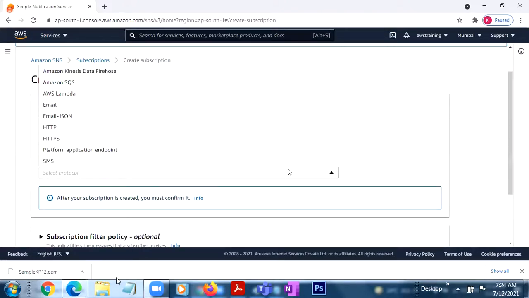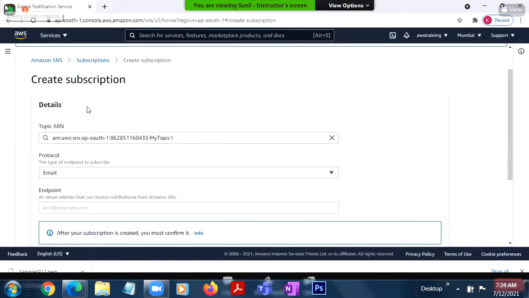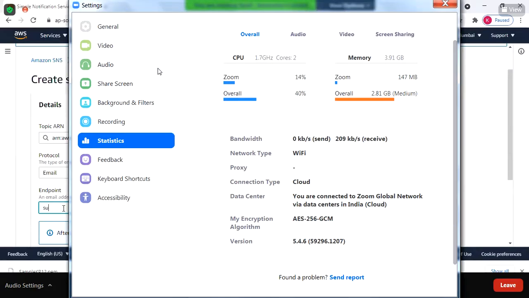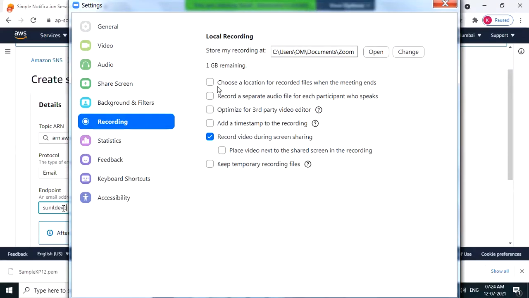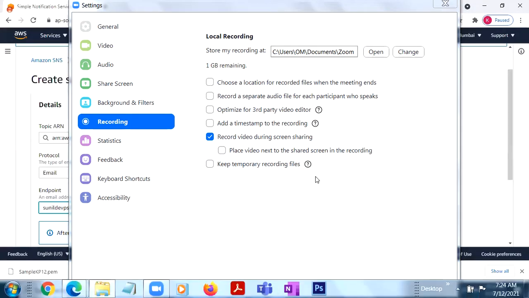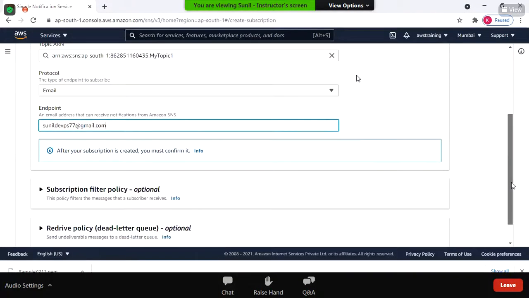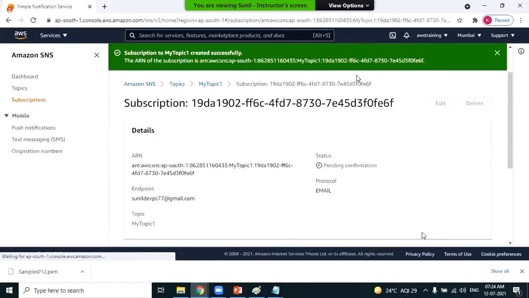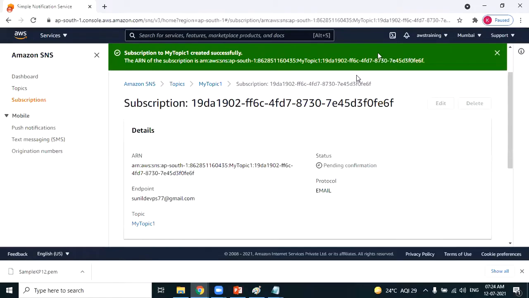I want to receive notification through email. If it is email, the endpoint should be an email address. If it is mobile, the endpoint should be a mobile number. So that's it. I have added the email addresses, create subscription. Subscription has been successfully created.